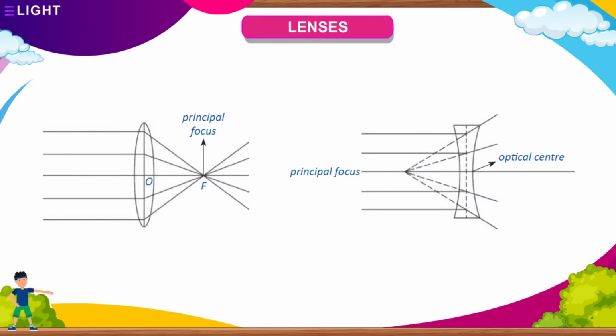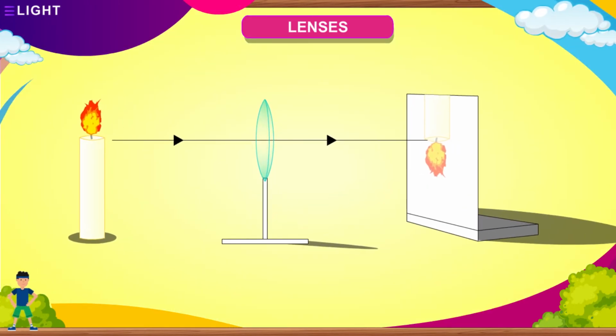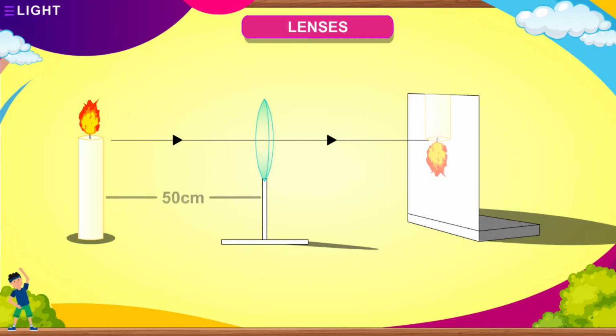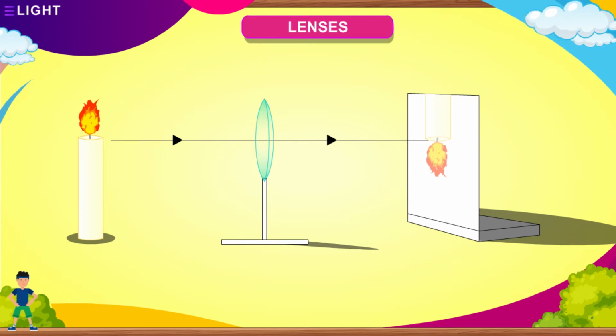The distance between the optical center O and the focus of the lens is called the focal length of the lens. Here is an activity to show that the image is formed by a convex lens. Take a convex lens and fix it on a stand. Place it on a table and place a lighted candle at a distance of about 50 cm from the lens as shown here. Also, place a white screen on the table on the other side of the lens.